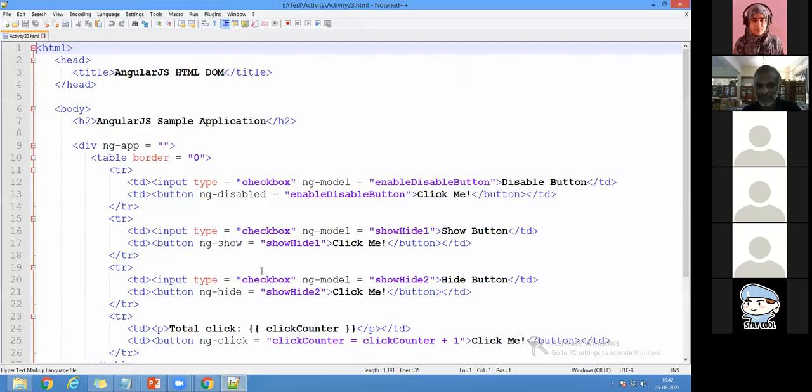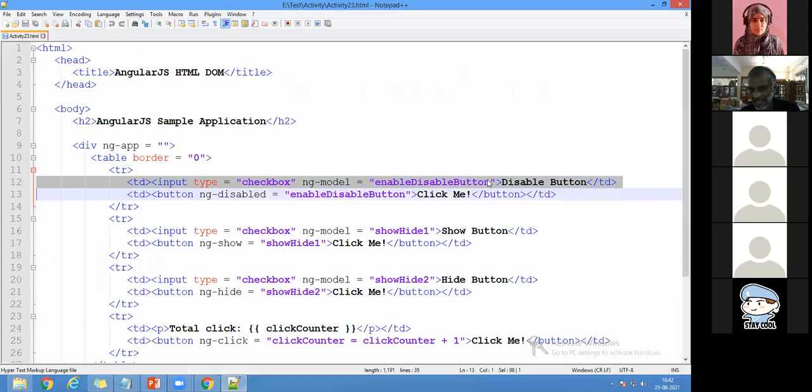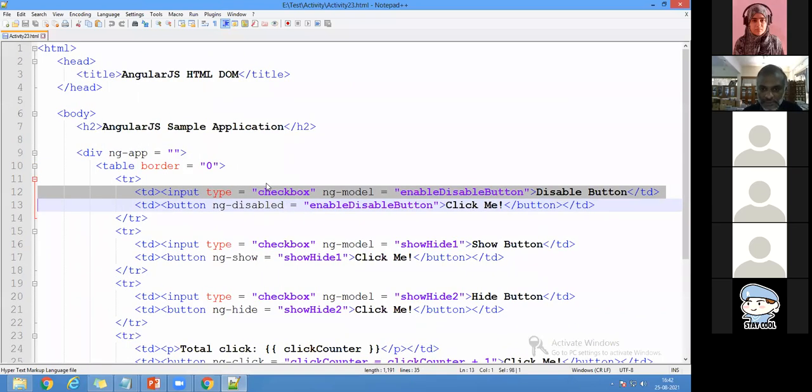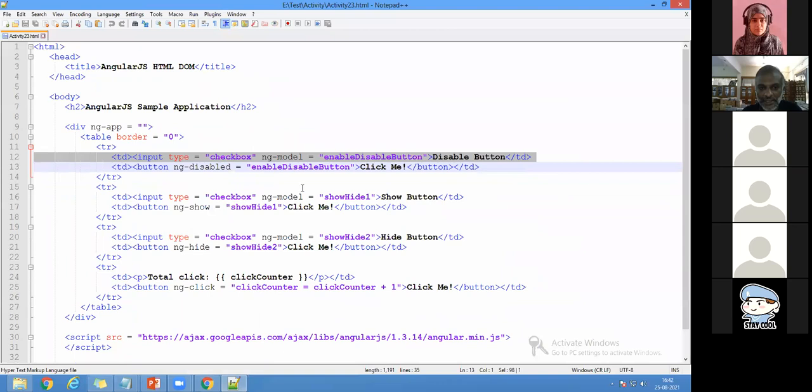So now we go here. First one, input type is equal to checkbox. There is a predefined model called enable disable button. Enable disable button, and you see there is a directive which is available. I'll come very close. Right now you can see here ng-disable. There is a directive in HTML DOM. So you should remember that HTML DOM consists of ng-disable.